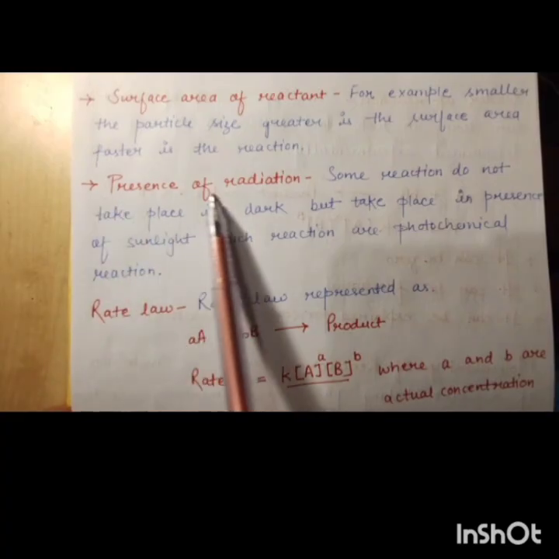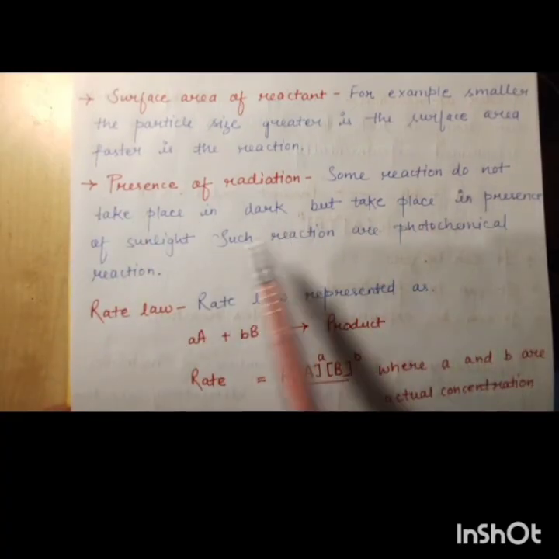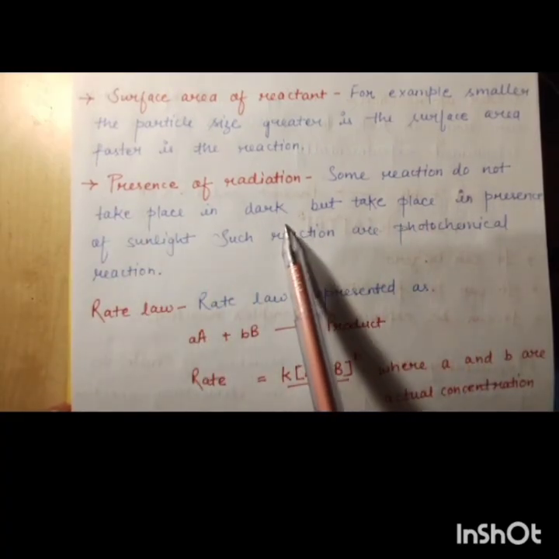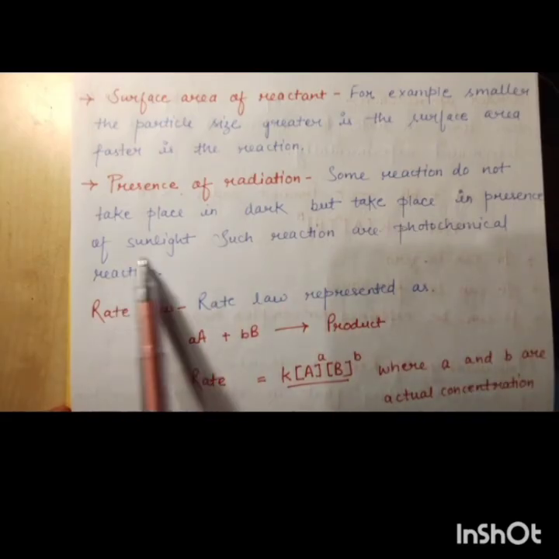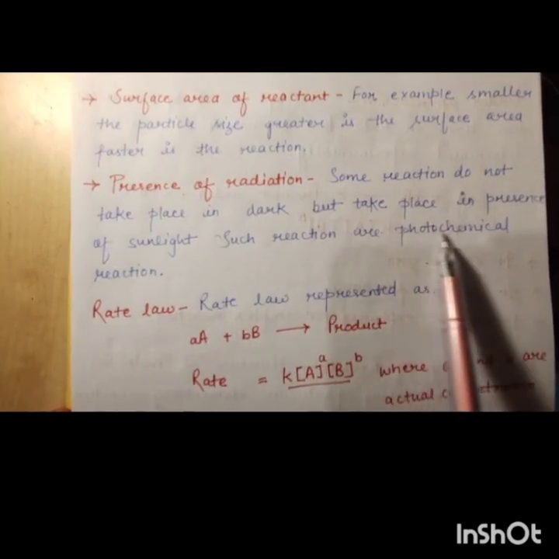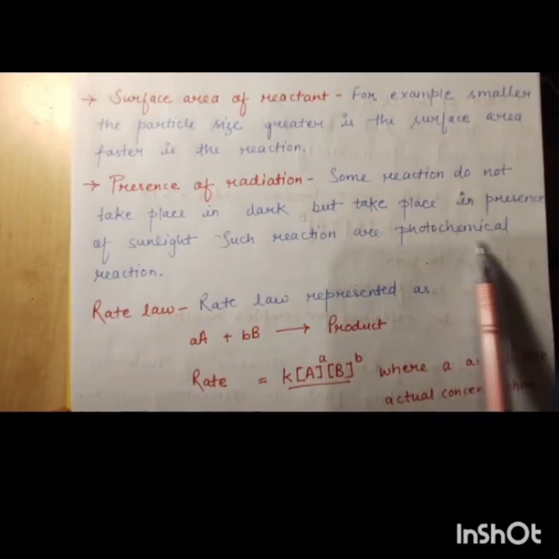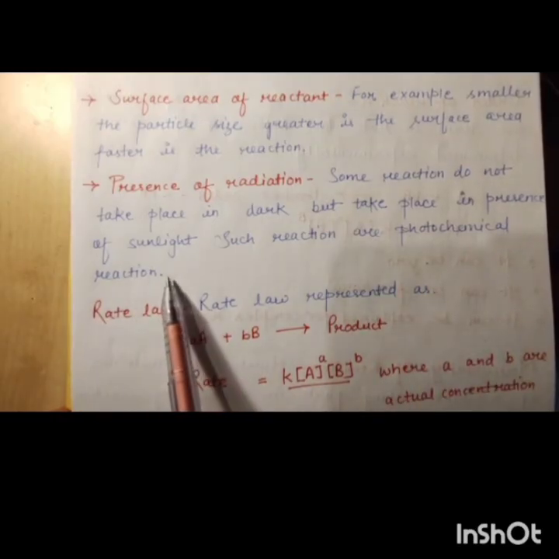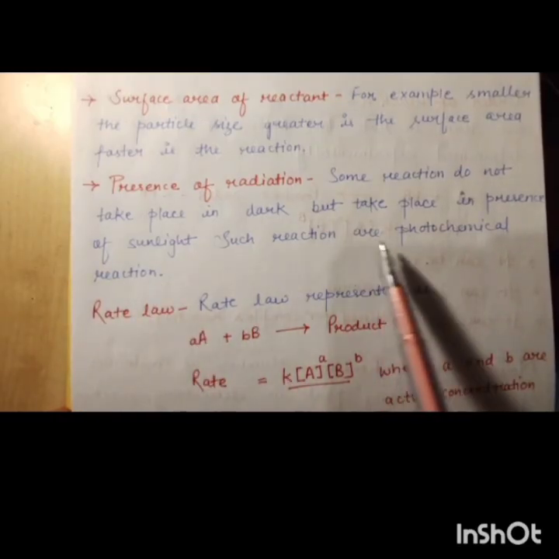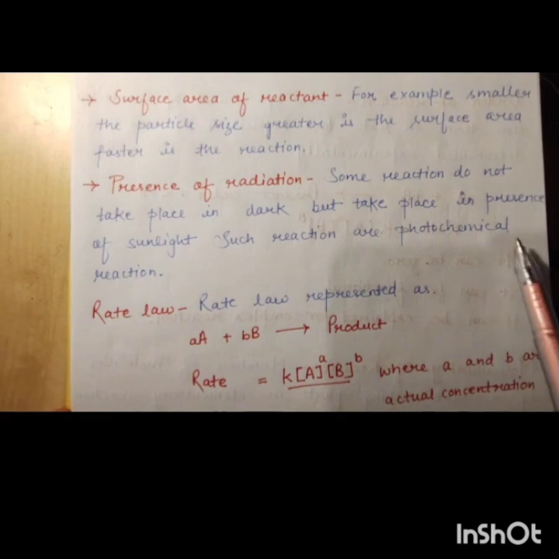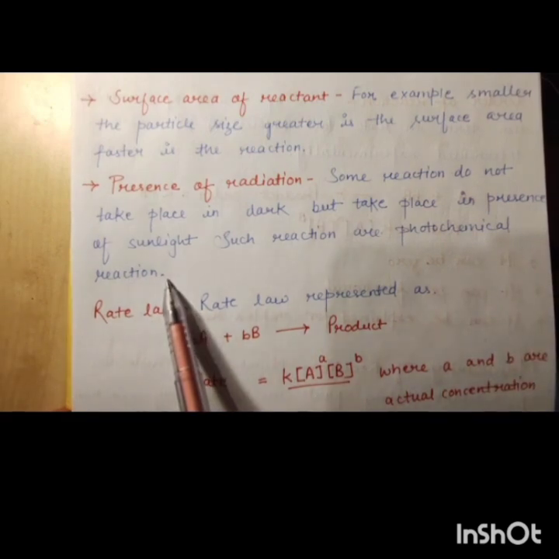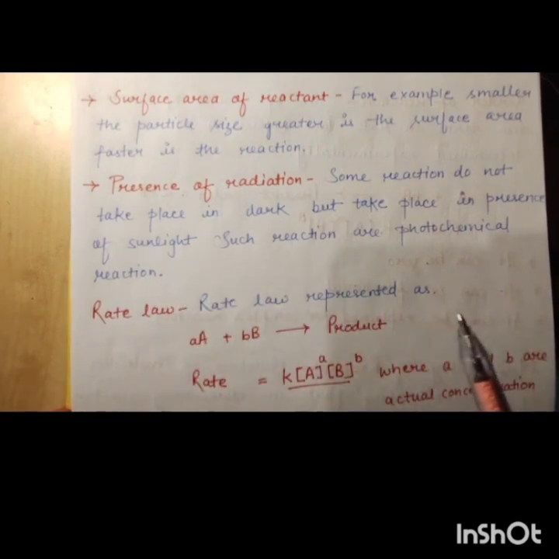Next is the presence of radiation. Some reactions do not take place in the dark but take place in the presence of sunlight. Such reactions are photochemical reactions that occur in the presence of light, a very simple example being photosynthesis, which occurs in the presence of sunlight.